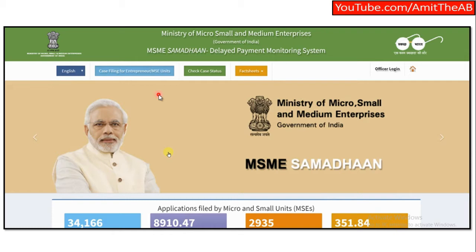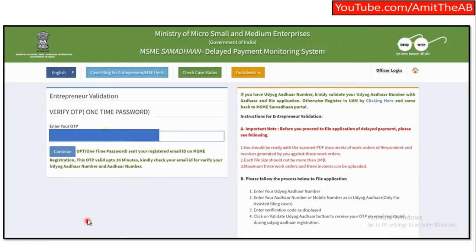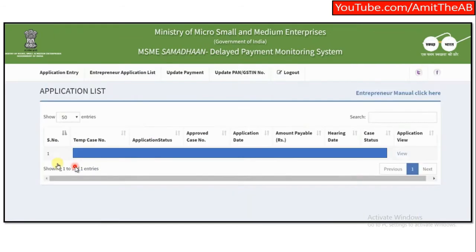Once you go to the MSME Samadhan portal, you have to click on case filing for entrepreneur or MSME units here. Once you click on that, you would be prompted to fill in your Udyog Aadhaar number, then mobile number, and the verification code. Once you do that, you would have to validate your Udyog Aadhaar. To validate that, you would get an OTP. Once you fill in the OTP and hit continue, you would get into the system. Now this is what the login page looks like.